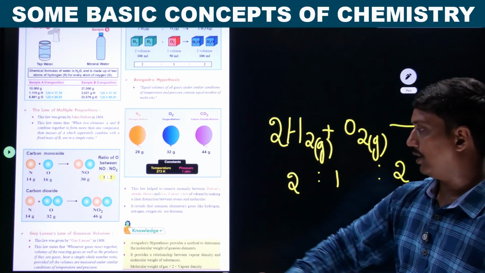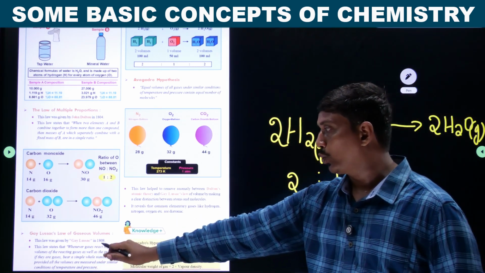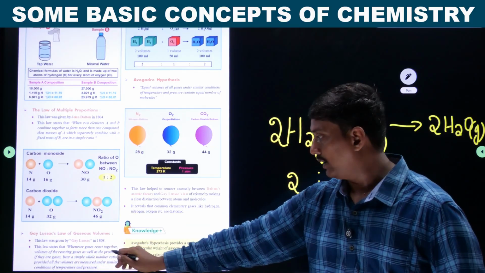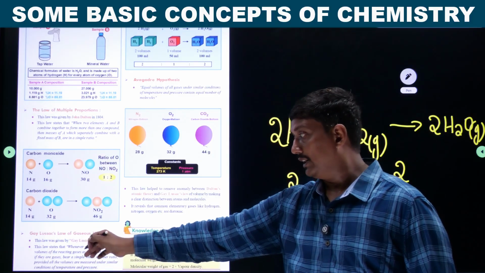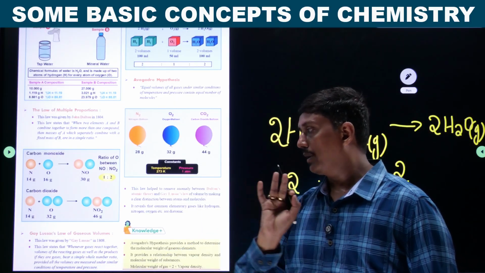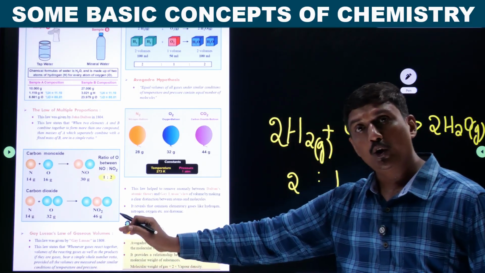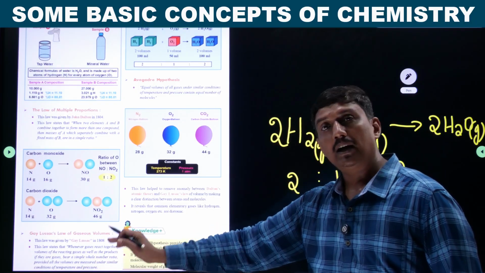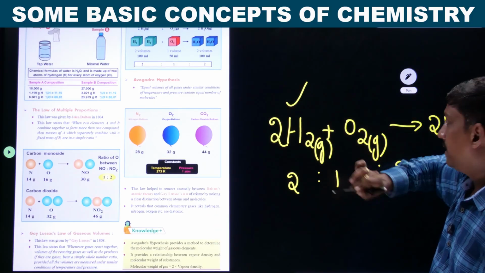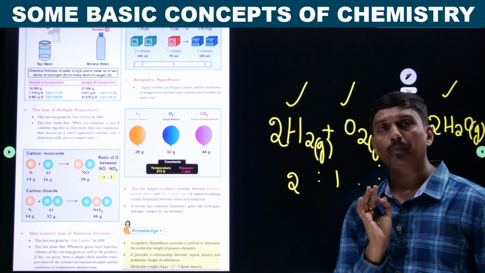This Gay-Lussac's law states that whenever gases react together, the volumes of reacting gases as well as the products, if they are gases, bear a simple whole number ratio, provided all the volumes are measured under similar conditions. So this reactant is also gas. This is also a reactant, it is also gas. This is also a product, which is also a gas.